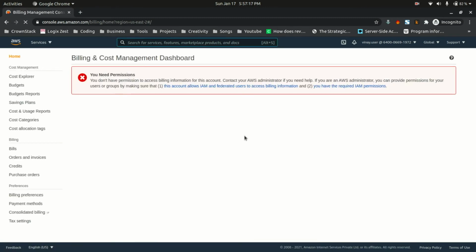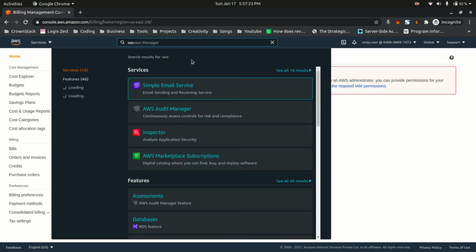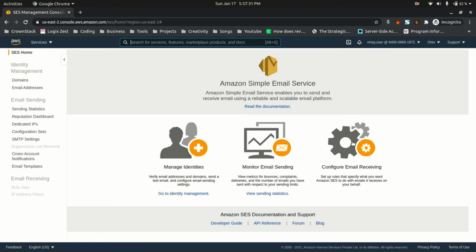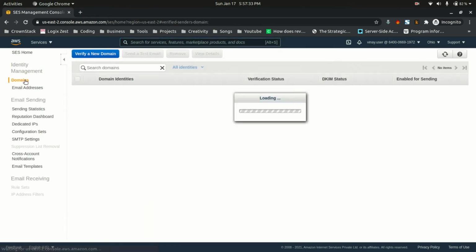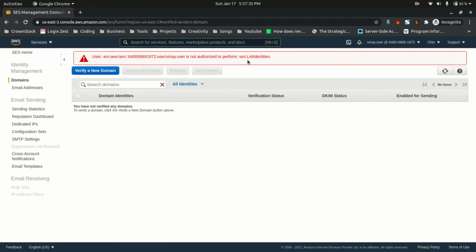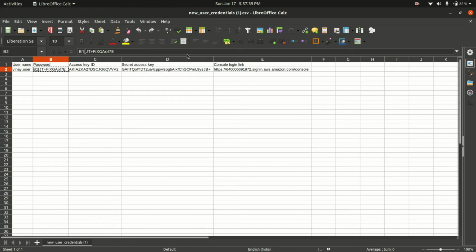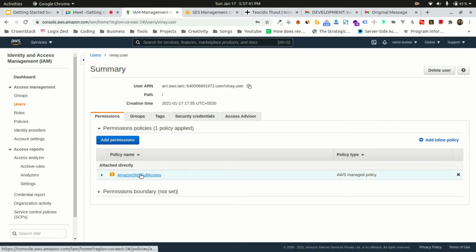You need permissions to do that. The same happens with everything. If I try to use SES and add a domain, you are not authorized to do that. Why? Because I didn't give you the permission. I gave you SNS access.